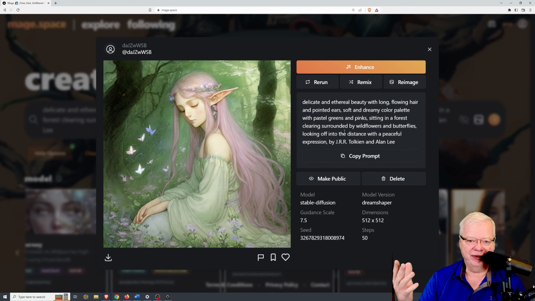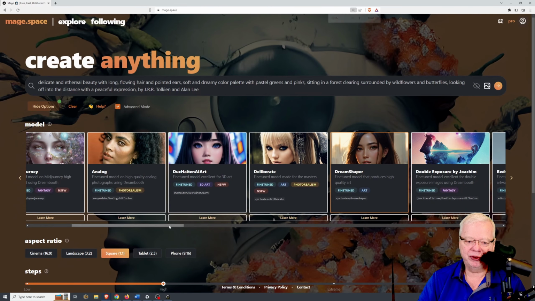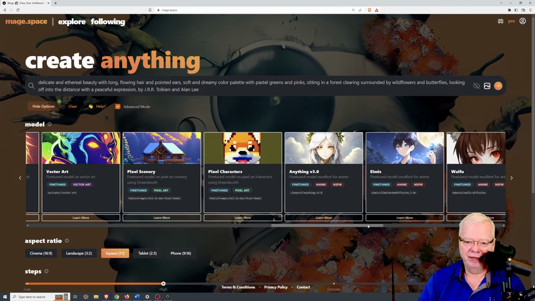And again, you can see that gives us basically exactly what we're looking for in a very nice pastel kind of look. However, if we go to some of the anime-based ones, for example, Anything here, let's see what this gives us.